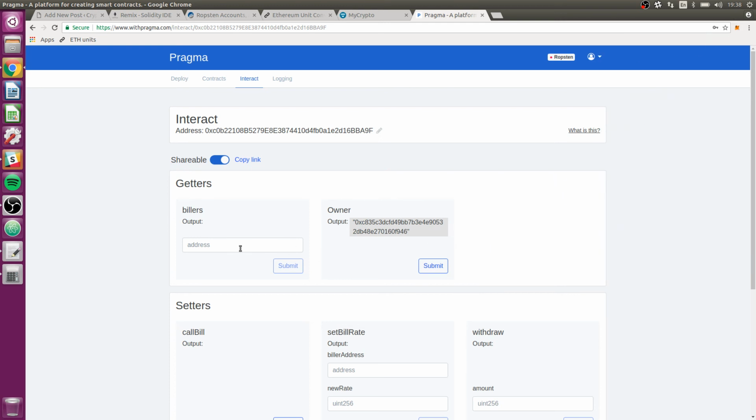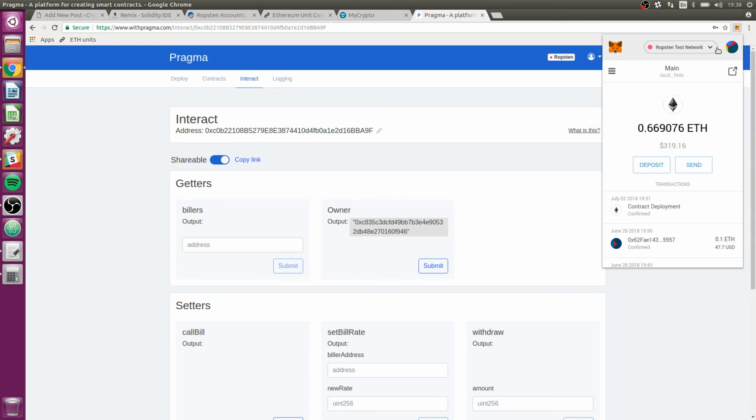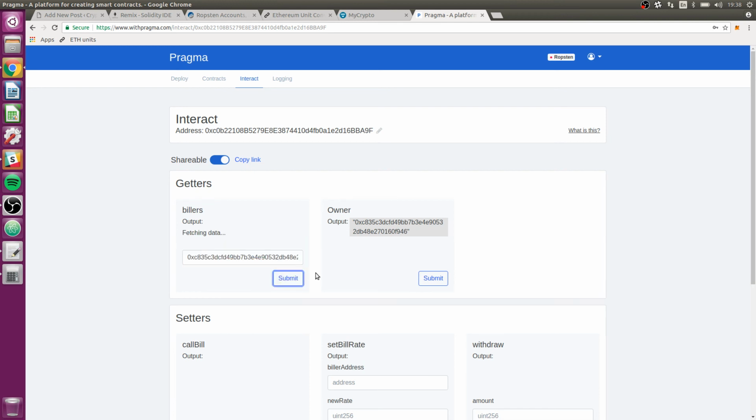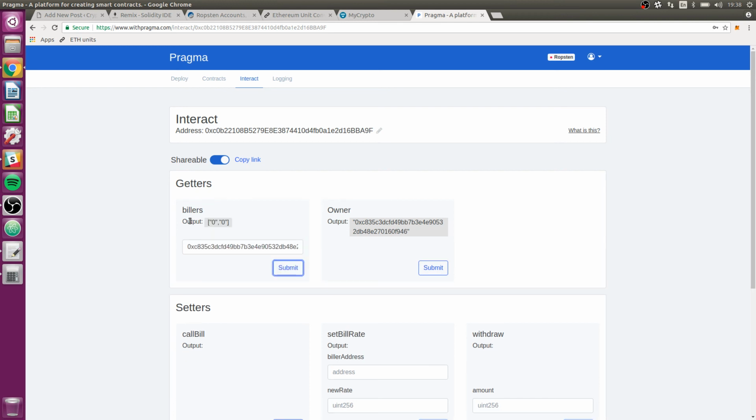And billers, I could put in an address. Just so you guys, I'll show you this. I can take any address here. I'll even just take my main and put it in. It'll just give me 0 values. And so as you can see, it appears to the contract as if there is something there and it's just set to zeros. In reality, that's not actually the case. But as far as we're concerned as programmers, that's how it works: the entire biller's mapping is defined, but it's defined 0 everywhere until we start defining it as something else.